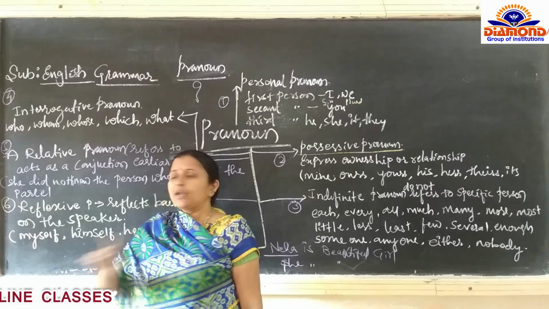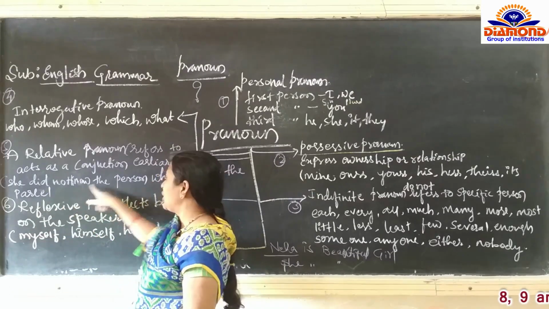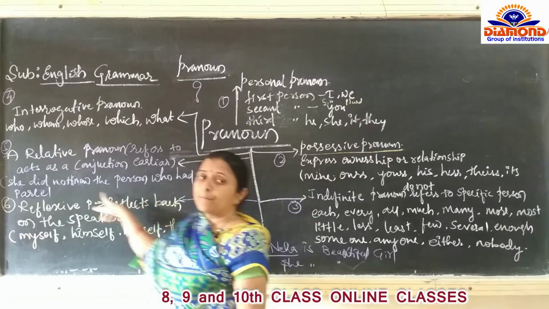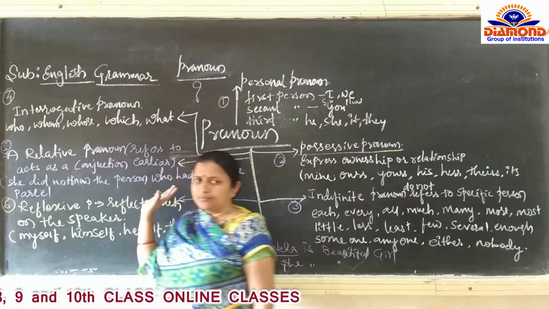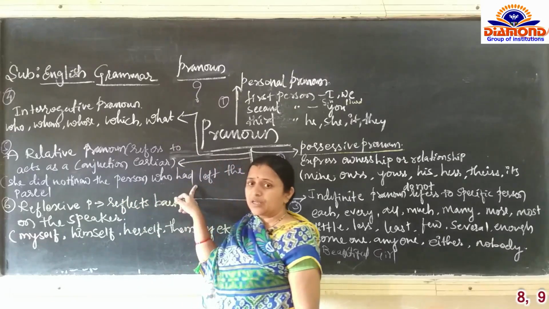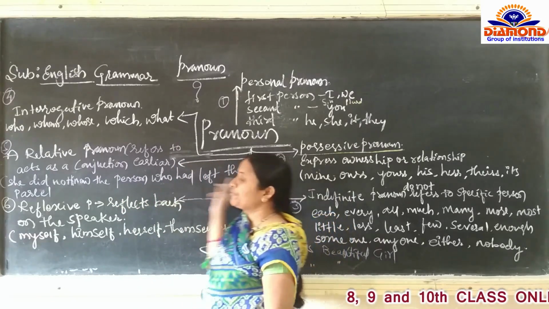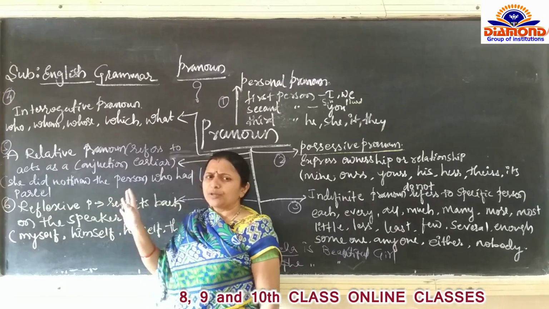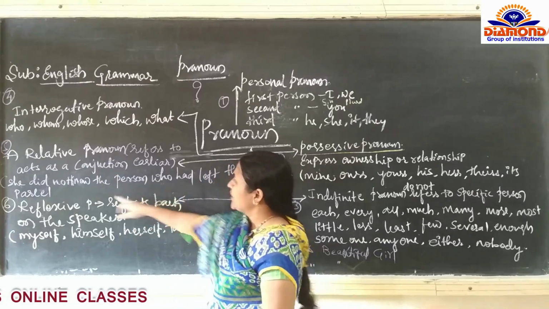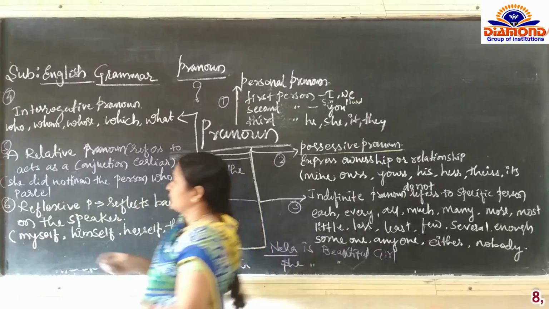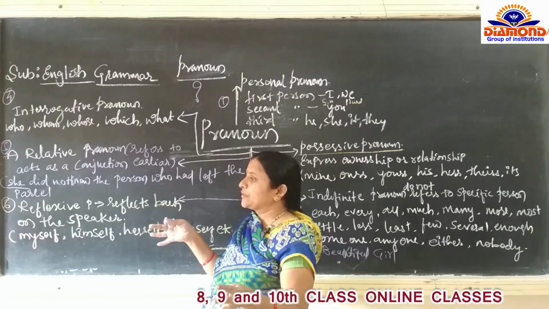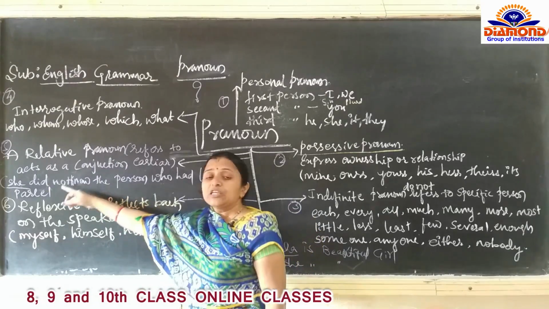Let us clarify with one example. She did not know the person who had left the parcel. She did not know the person. वो पार्सल कौन रखी है बोल के उसको मालूम नहीं है. Here there is a link between the parcel and the she. So she is a pronoun, and the sentence joins she and parcel.